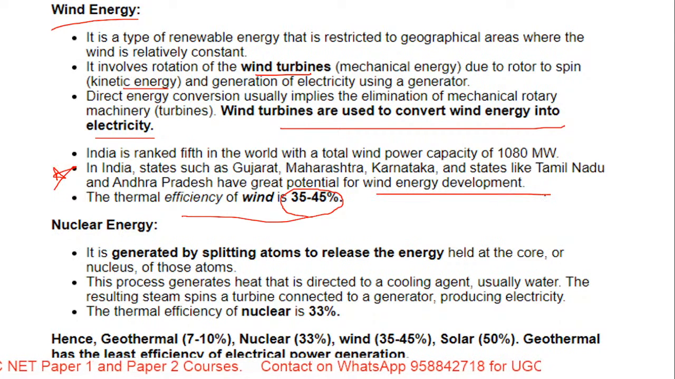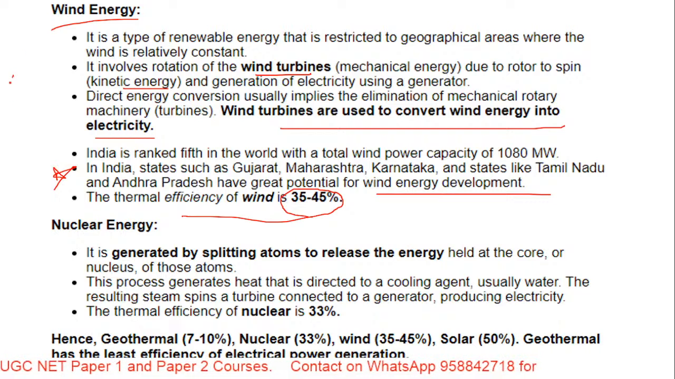For wind energy development. So keep this statement in mind with respect to what? The potential for the development of wind energy, which states in India are responsible. And when it comes to efficiency, it is 35 to 45%. So now we did what?